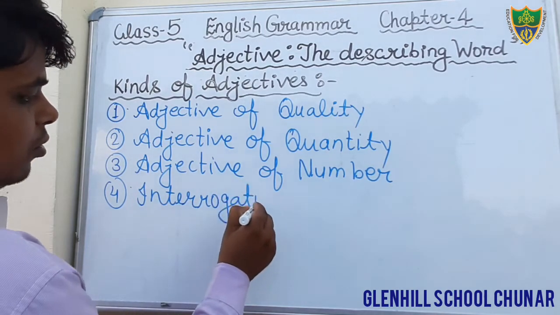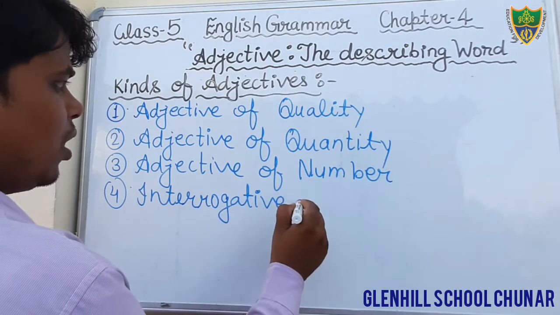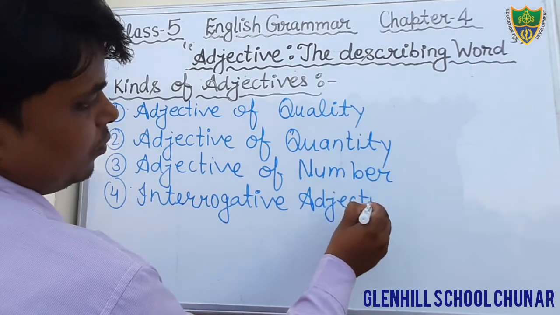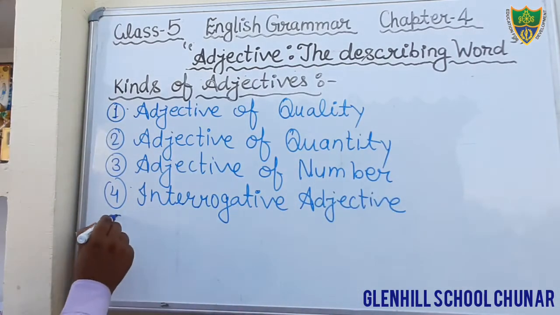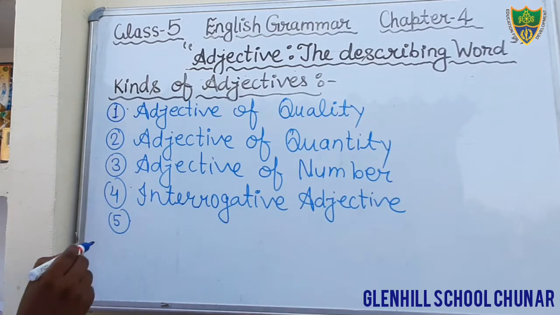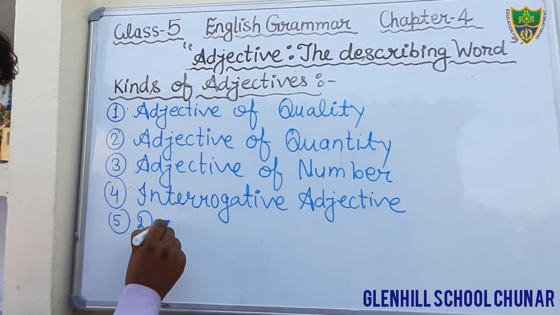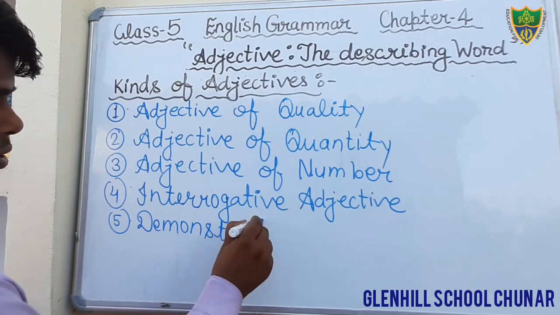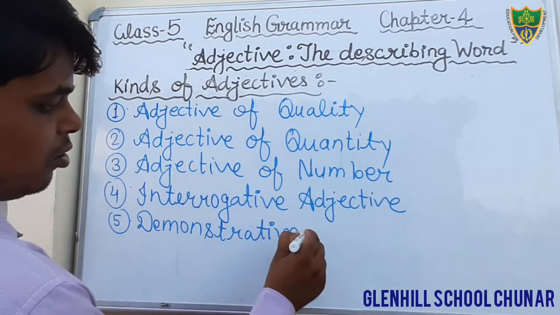Interrogative adjective. And the fifth one is demonstrative adjective.